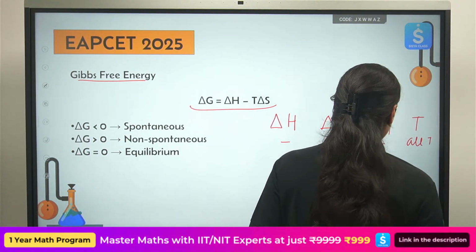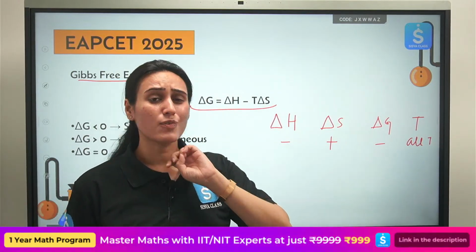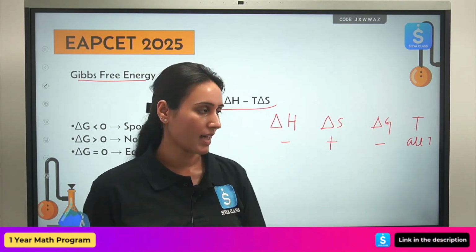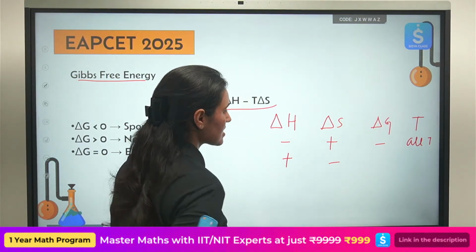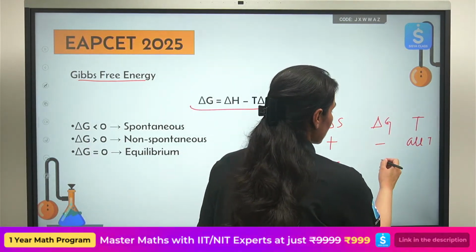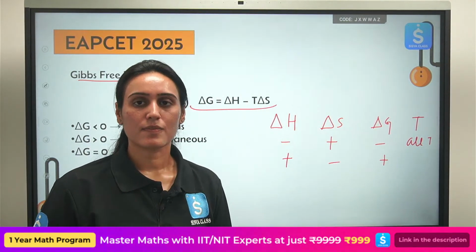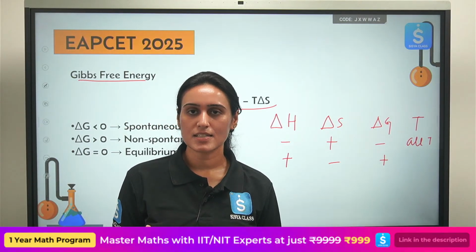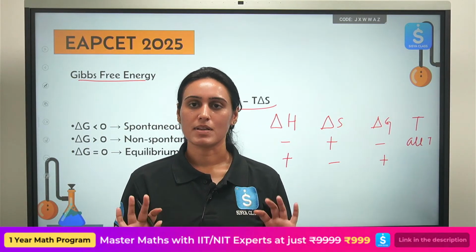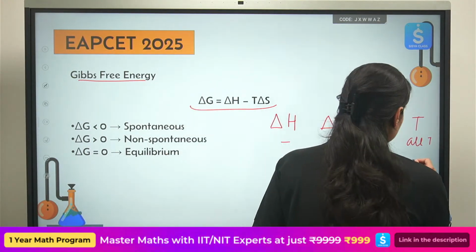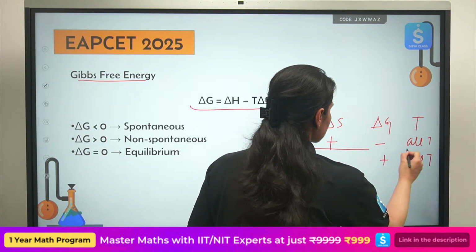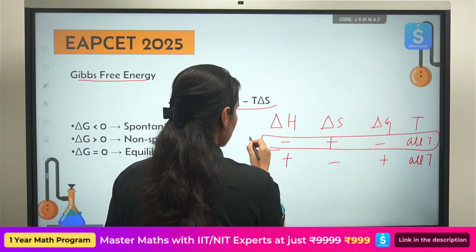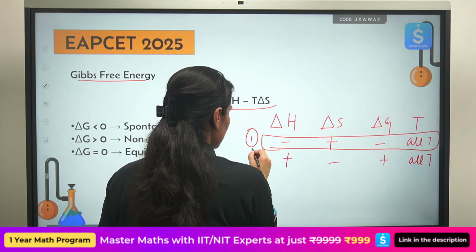And if I do the complete reverse of it, that means I take enthalpy change as positive, entropy change as negative, then your Gibbs free energy will come out to be positive, and if Gibbs free energy is positive, reaction is non-spontaneous at all temperature. So this is the least favorable scenario and this is the most favorable scenario. This is case number 1, this is case number 2.